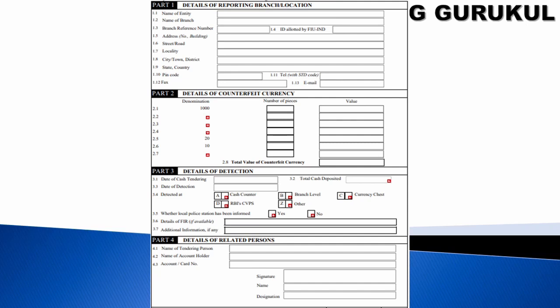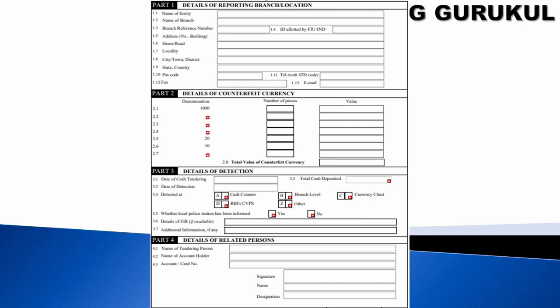Which currency note you found fake, it may be 500, 2000, or 20s, 10s; you have to enter all of them. Then the details of the detection, when this was detected. So the date of the cash tendering, when it was submitted. What is the total cash deposited, the date of the detection, and the place where we have identified it, whether across the cash counter, at branch level, in the currency chest, or in other places.